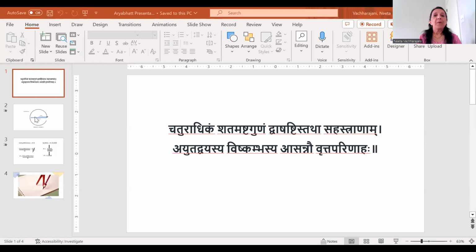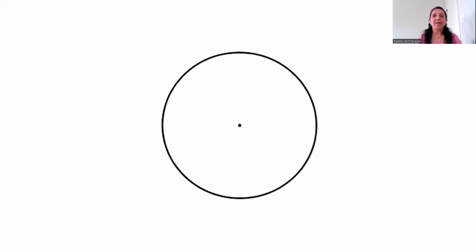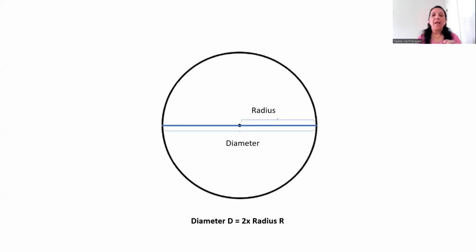This is what Aryabhatta has told us in this formula. Now let's start at the very beginning of what we already know about the circle. This is the circle. This is its radius. This is its diameter.